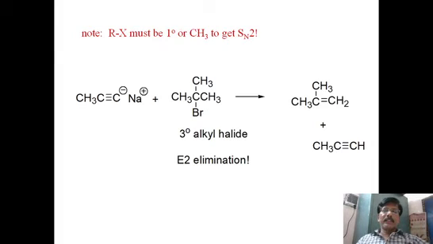Here in this particular case, you can see this tertiary alkyl halide. Simply a proton is removed and attached to the carbanion C minus, so that we won't get any substituted alkyne, but simply the alkyne is regenerated. That is, sodium alkylide is converted into alkyne, and the tertiary alkyl halide is converted to alkene by loss of HX.